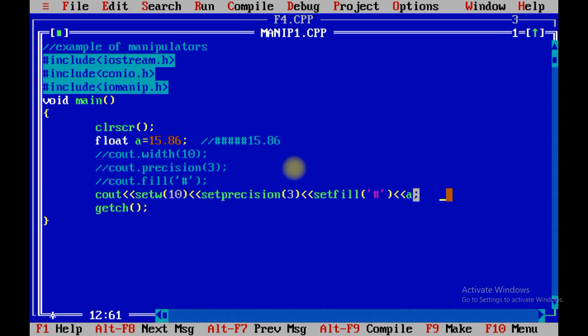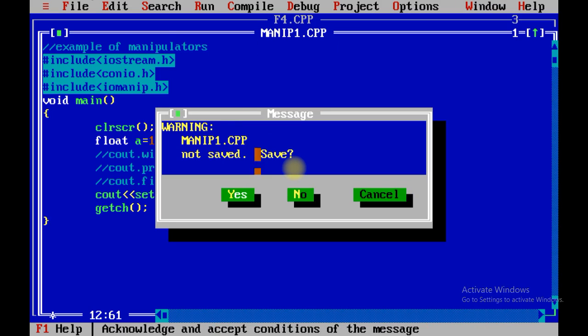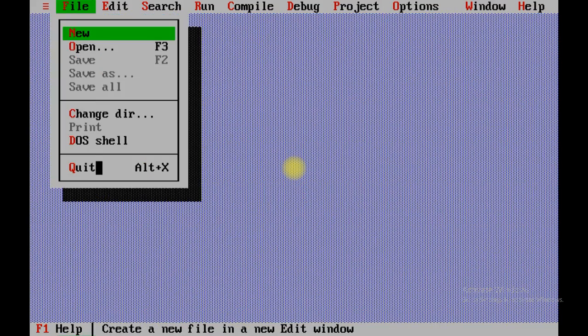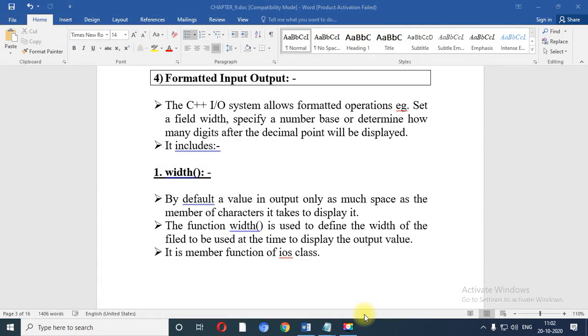So in today's session we have completed the programs related to formatted IO operations. In our next video we are going to study unformatted IO operations, which we always performed in our previous sessions also, that we will continue.